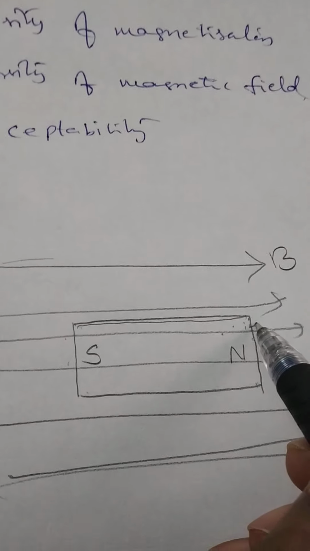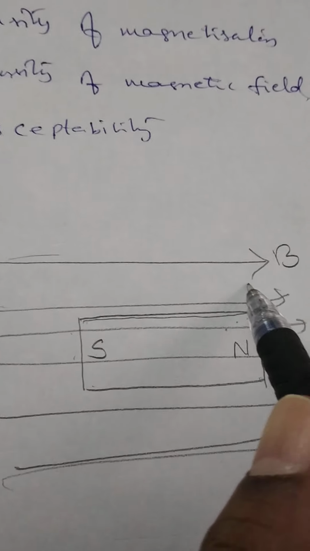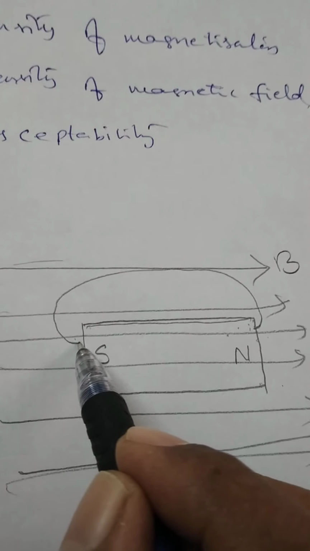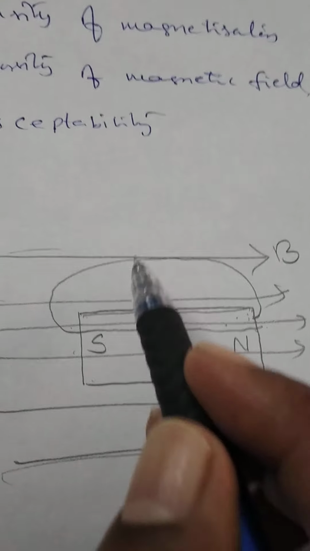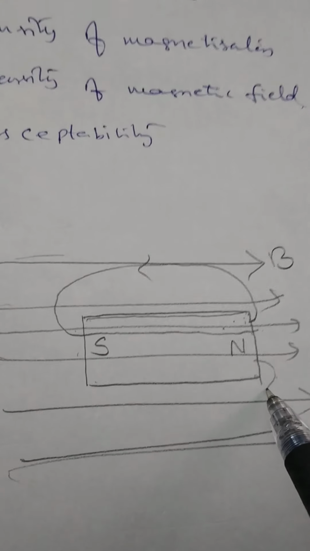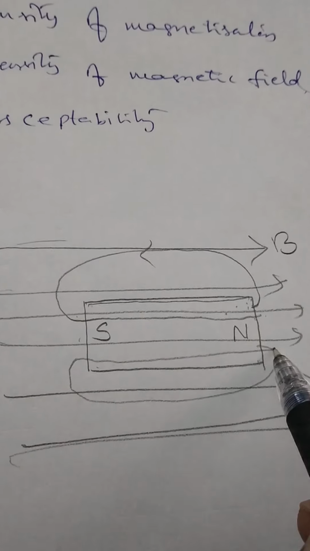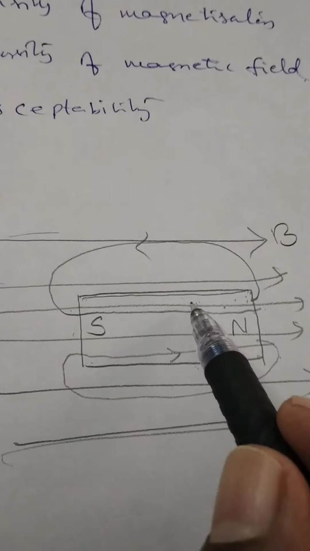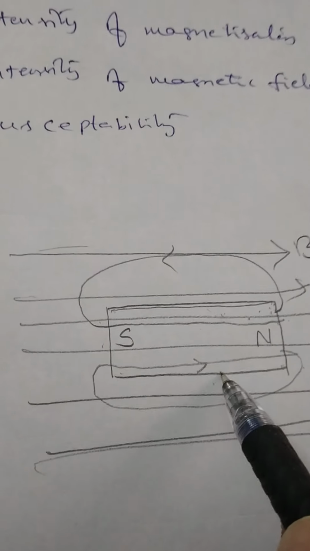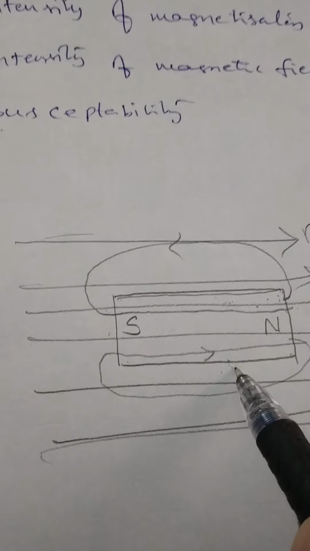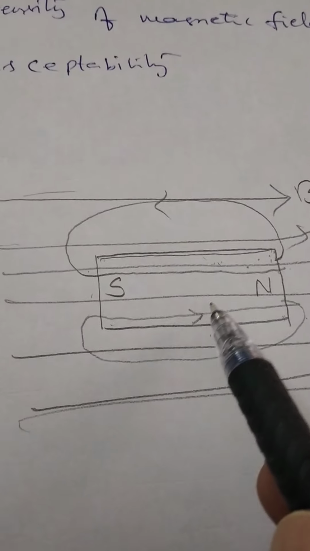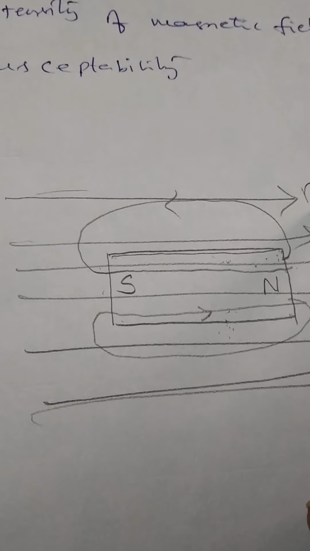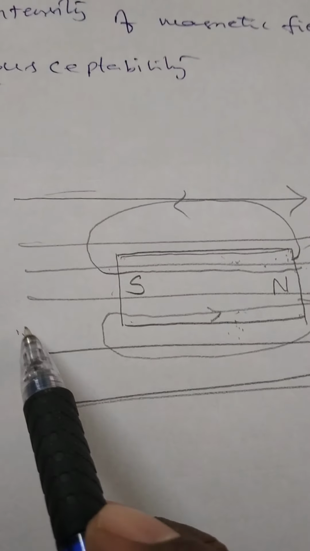Again, in this bar magnet, magnetic lines of forces move from north to south outside the magnet and from south to north inside the magnet. Here also, these are magnetic lines of force. Here, the number of lines passing through the same area increases. That means some magnetic property will be induced within the substance. So the magnetic property induced is known as the magnetic induction field. The external magnetic field which can induce the magnetic induction field is known as the magnetic field intensity.